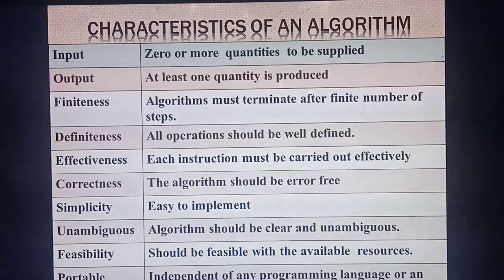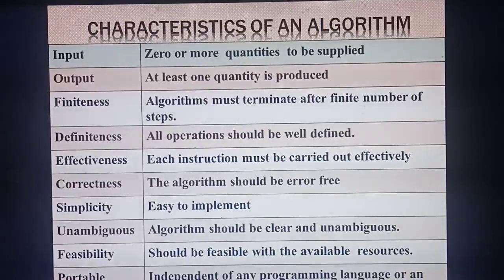Then generally you can get the output. For example, adding 2 numbers: how many numbers are you giving as input? 2. So 2 quantities you are supplying. Please take that example, then you can easily study this one. You are going to add 2 numbers, so you need 2 inputs. Then come to the next, output.